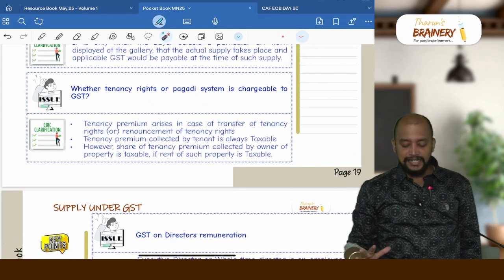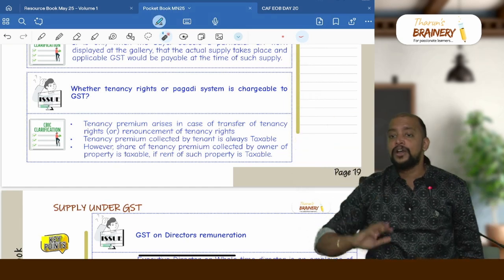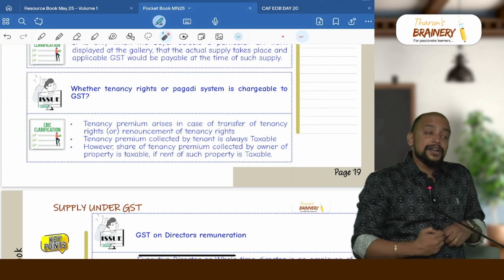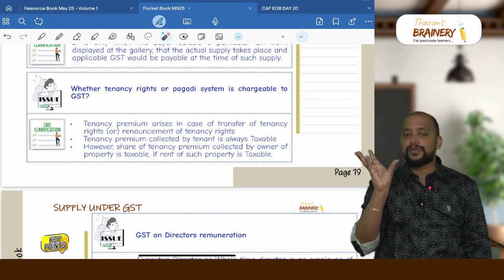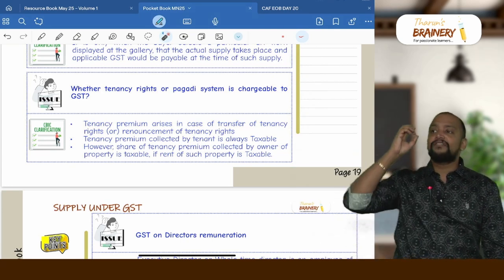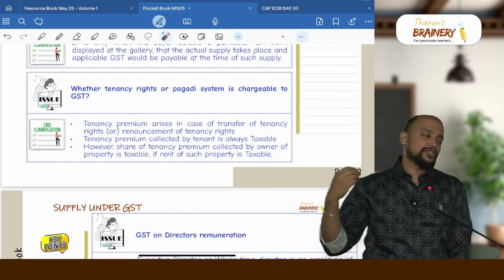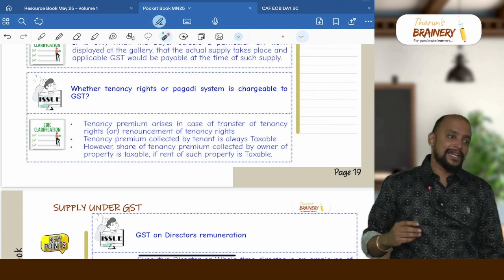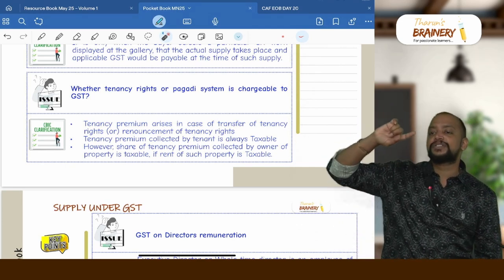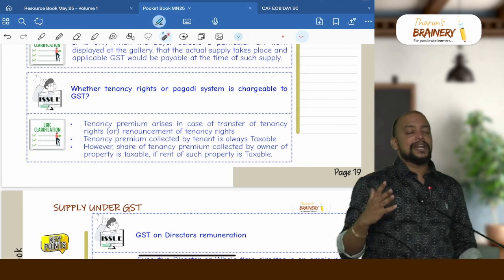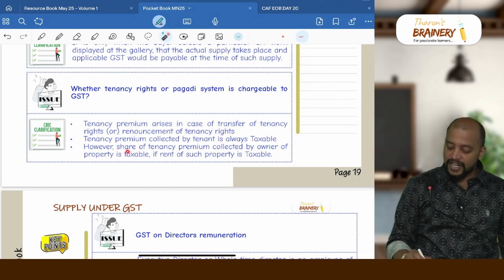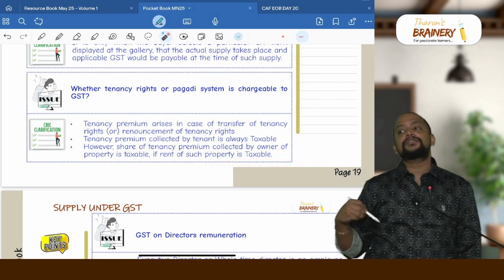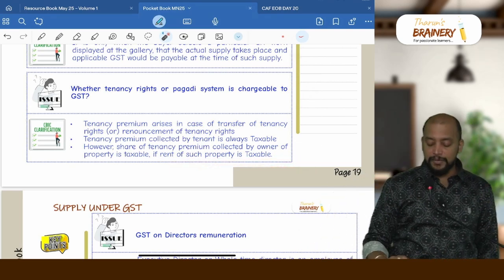Whether tenancy right or pagadi system is chargeable to GST. Tenancy premium arises in case of transfer of tenancy right or renouncement of tenancy right. When a tenant transfers the tenancy right to another tenant, or when the tenant renounces the tenancy right to the property owner, the tenancy premium will arise. This tenancy premium will always be taxable in the hands of the tenant, whatever may be the nature of the property. But if the property is a registered property, then the share of tenancy premium received by the property owner is exempted. So tenant will always pay GST. However, the share of tenancy premium collected by the owner of property is taxable if the rent of that property is taxable. If the rent of the property is exempted, then the share of tenancy premium received by the property owner is also exempted.